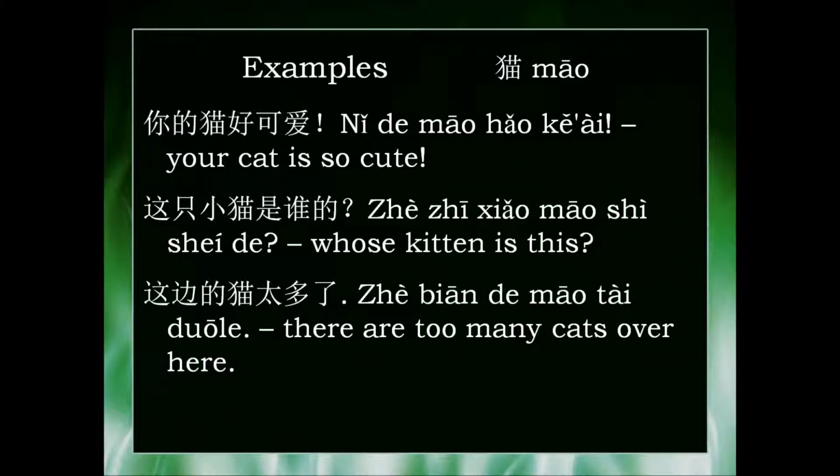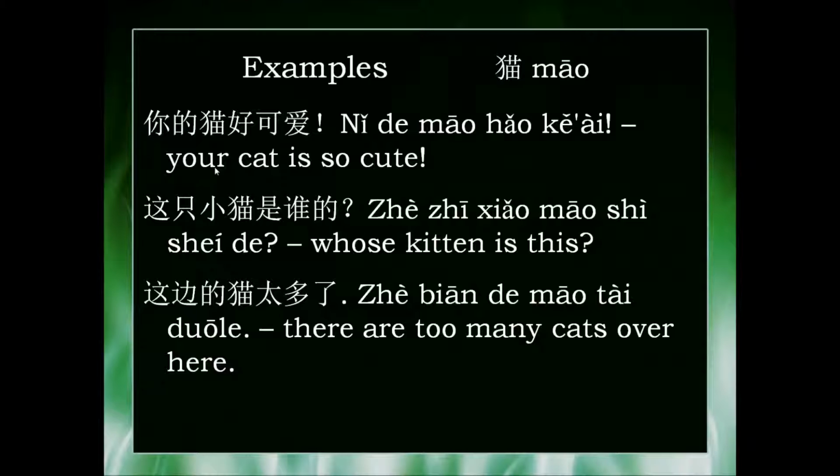The second one is 这只小猫是谁的？So, the measure word or quantifier for mao is 只, it's this character here, usually pronounced zhī, which can mean only as well, it has different pronunciations. So, 这只小猫, 小猫 means kitten because it's little cat. So, 这只小猫是谁的？Whose kitten is this?